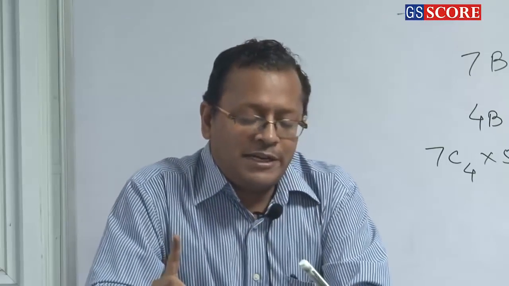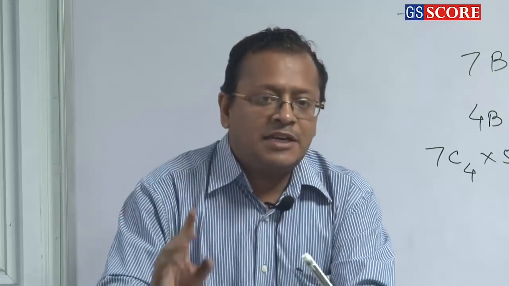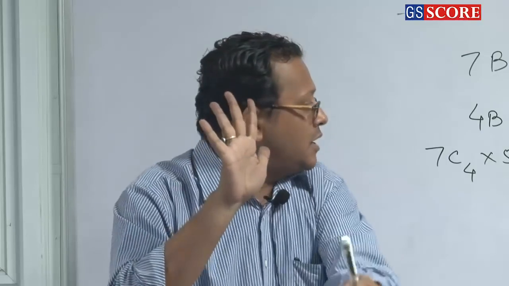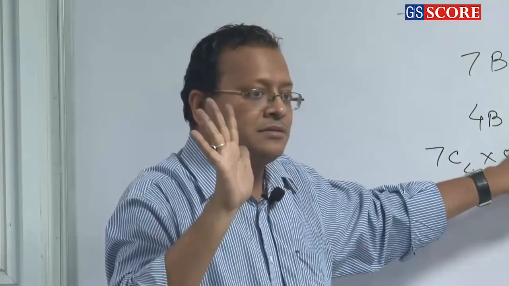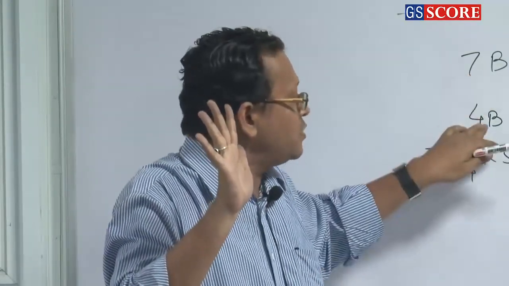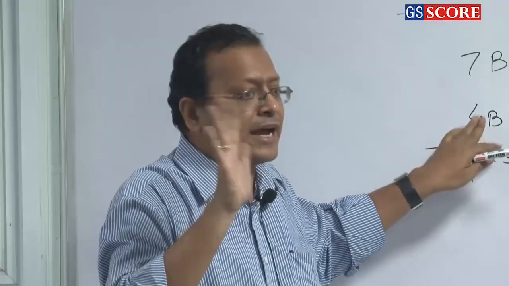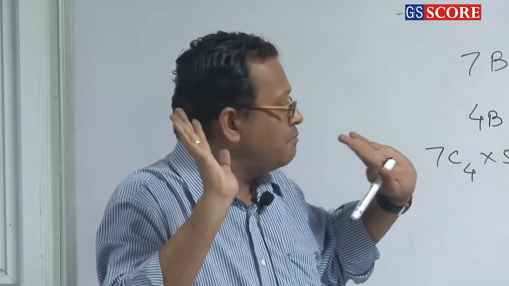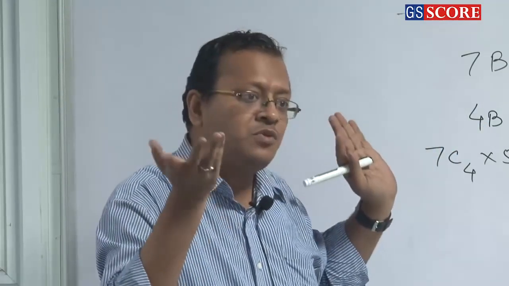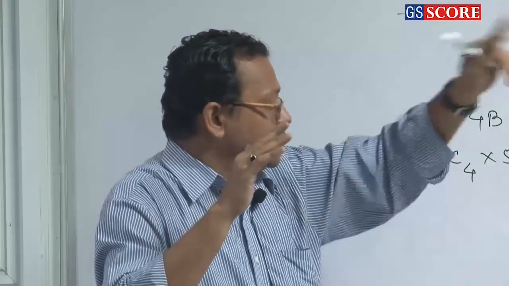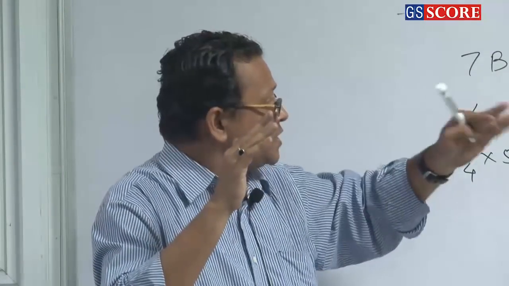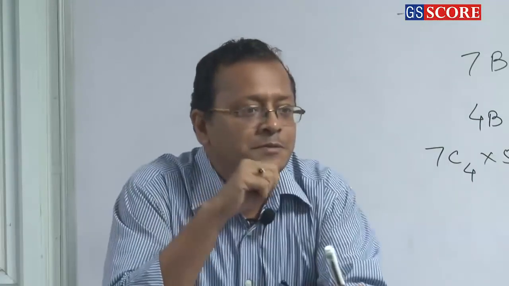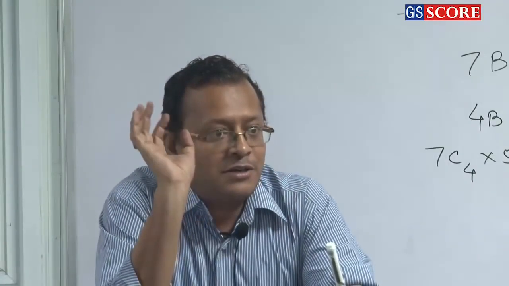Okay. So it says 5 girls are there and I have to select 3 girls, and 7 boys, I have to select 4 boys, and means multiply. But there are 2 girls, G1 and G2, where G1 says if G2 is there, I will not be there, and G2 says if G1 is there, I will not be there. So how will you do that?